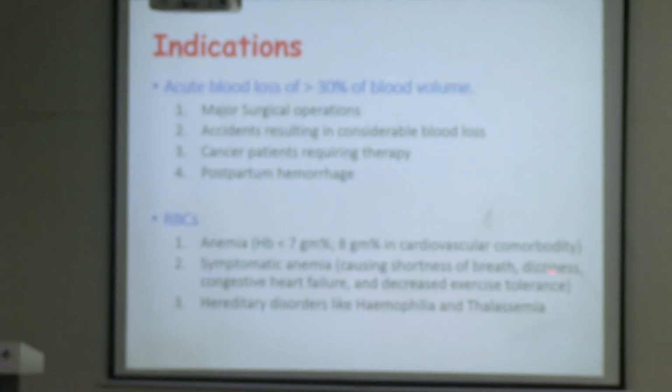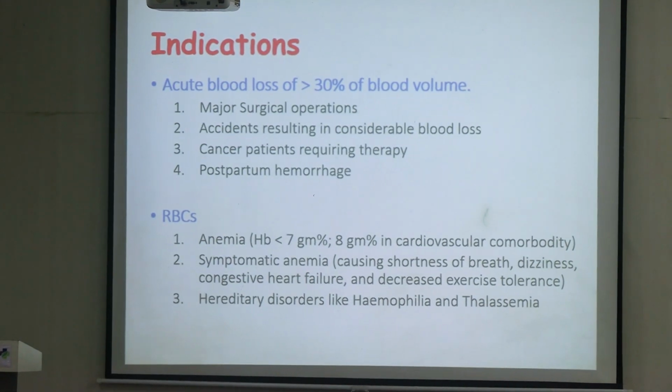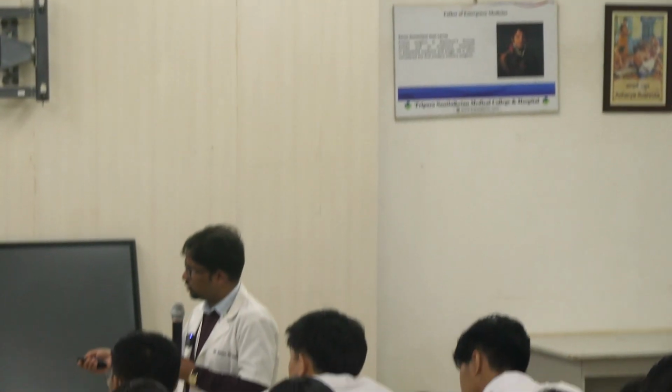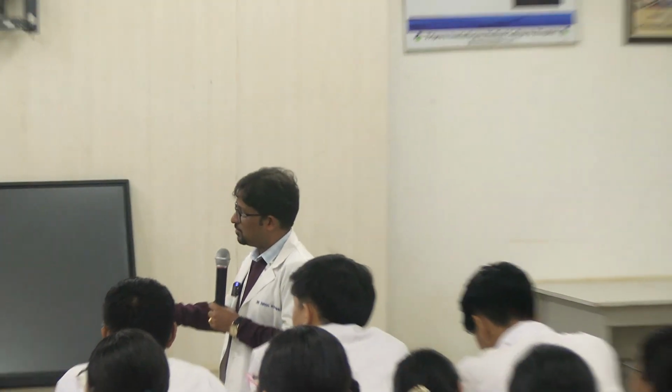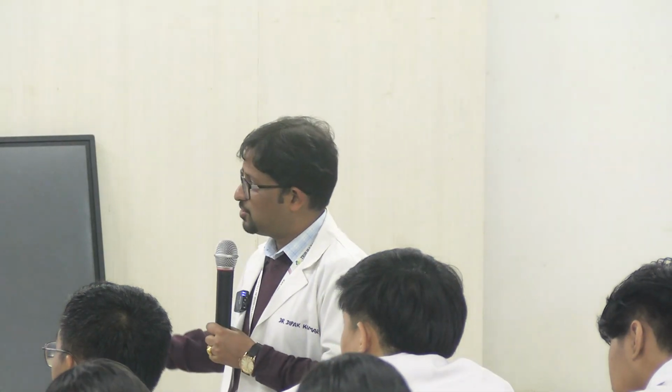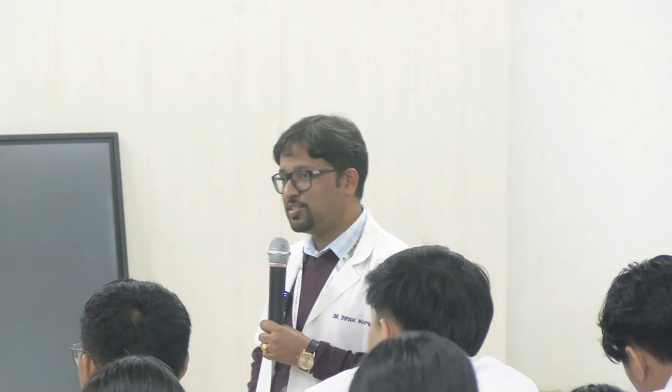Then symptomatic anemia. So anemia along with shortness of breath, dizziness, heart failure, and decreased exercise tolerance, you need to consider transfusing blood. And hereditary disorders. I've given two examples here. Hemophilia, which will predispose to blood loss. Thalassemia is a form of anemia. These are things which will keep on occurring again and again, so there you need to transfuse blood.